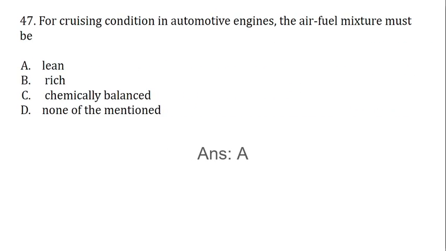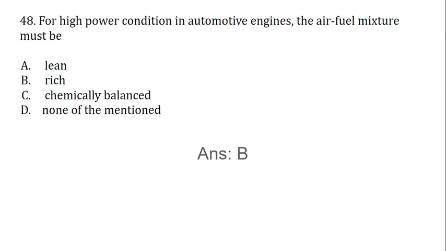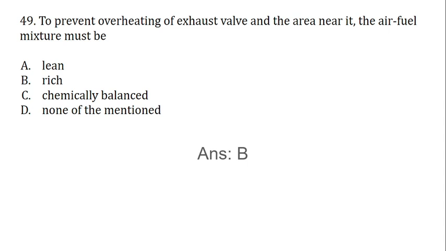For cruising condition in automotive engines, the air-fuel mixture must be lean, rich, chemically balanced, none of the mentioned. The correct answer is A, lean. For high power condition, the air-fuel mixture must be lean, rich, chemically balanced, none of the mentioned. The correct answer is B, rich. To prevent overheating of the exhaust valve and the area near it, the air-fuel mixture must be lean, rich, chemically balanced, and none of the mentioned. Correct answer is B, rich.